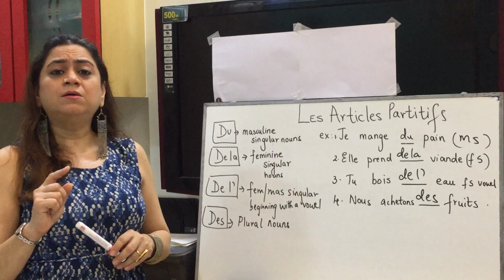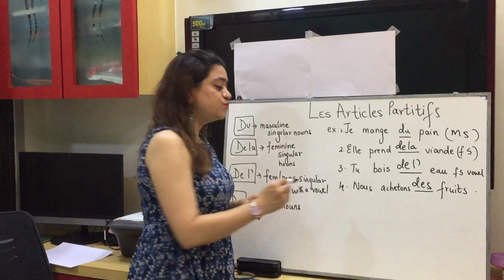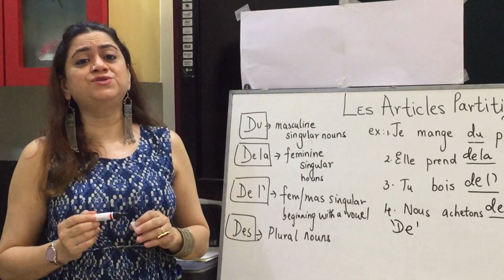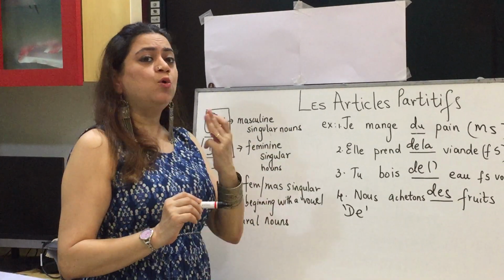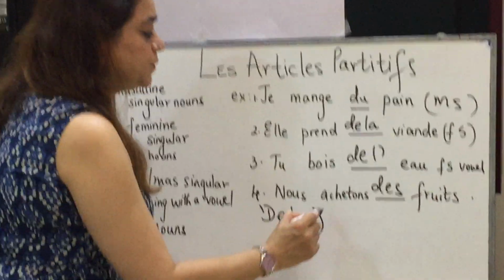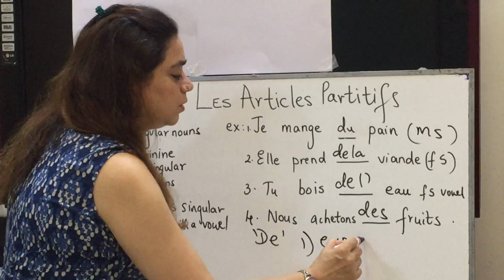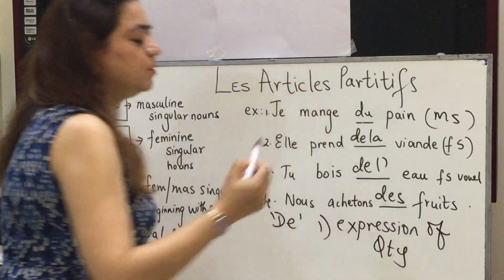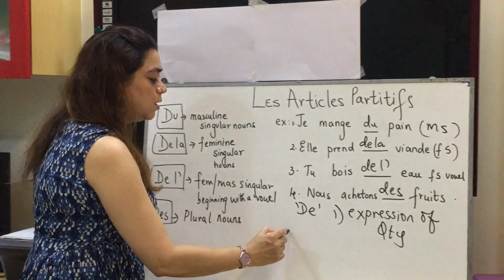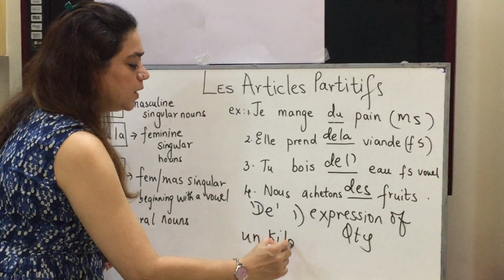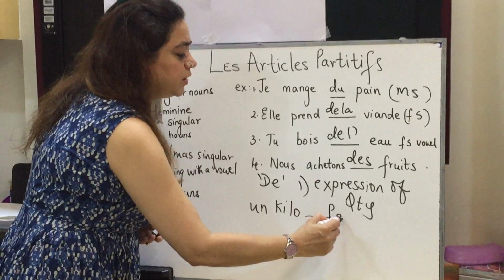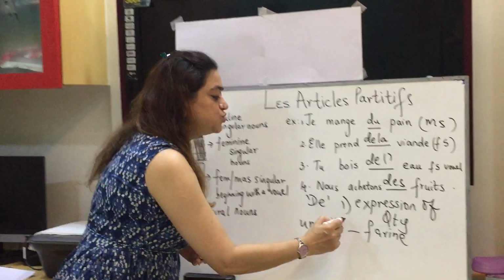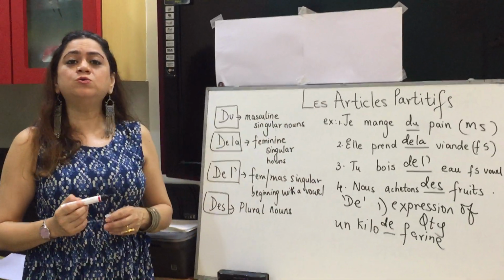Now, there will also be cases when you have to restrict to de. When do you restrict to de? You restrict to de in 3 cases. That is, 1, when you have an expression of quantity. For example, a kilo dash say farine. That is a kilo of flour. So it has to restrict to de. A kilo de farine.